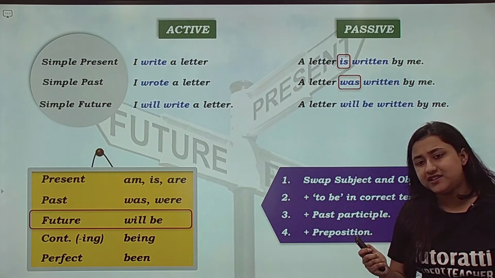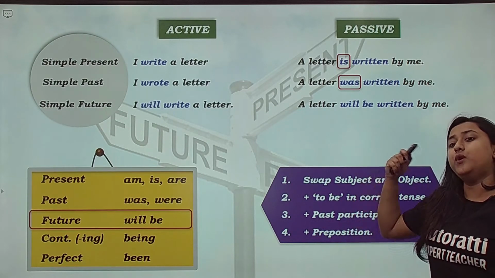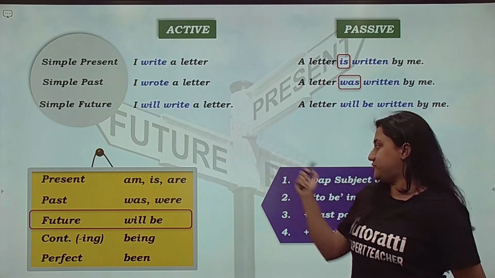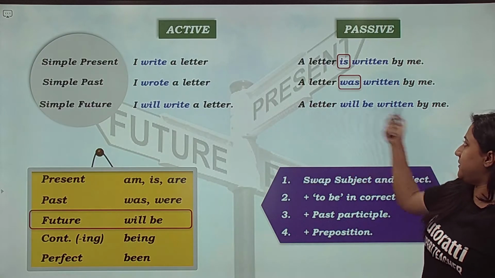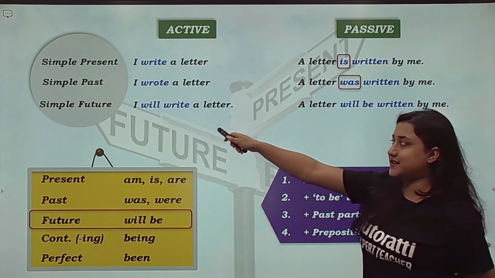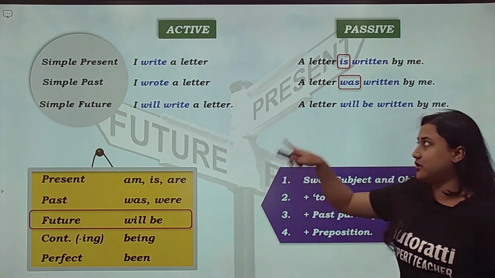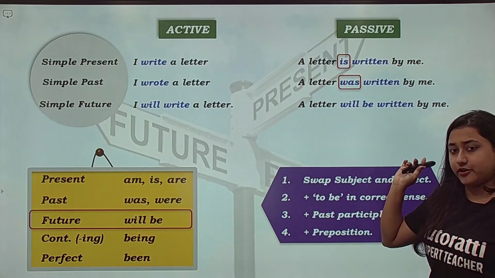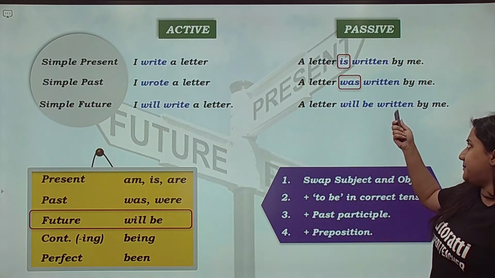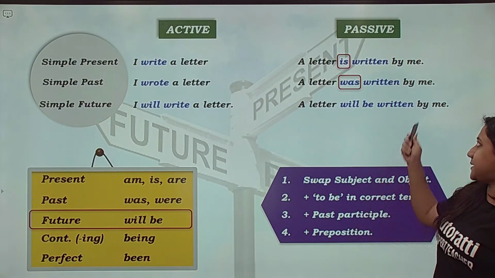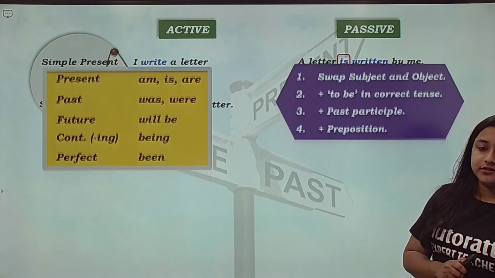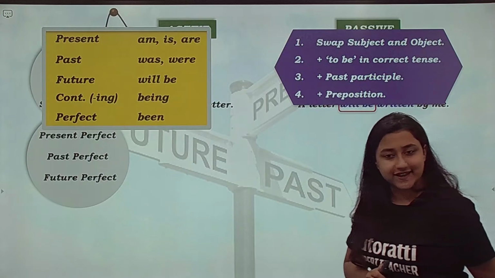I will write a letter. A letter will be written by me. We swapped the subject and the object, first rule. I and the letter हमने swap किया. I became me. Second step, tense, will write, future tense है तो हमने will लगा दिया. Okay, sorry, will be लगा दिया. Third, we added the past participle written, and the fourth step we added the preposition by. Alright. Moving on to the next one.